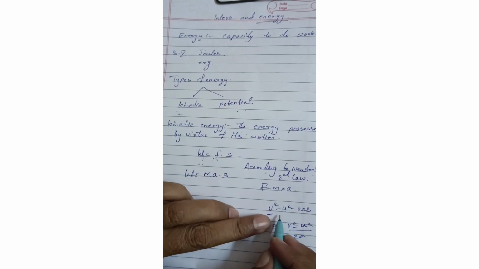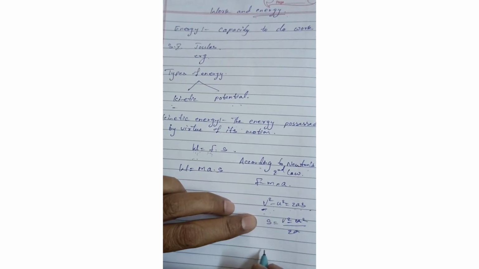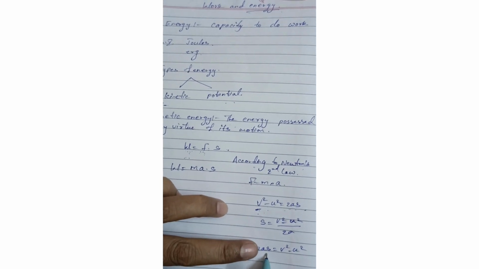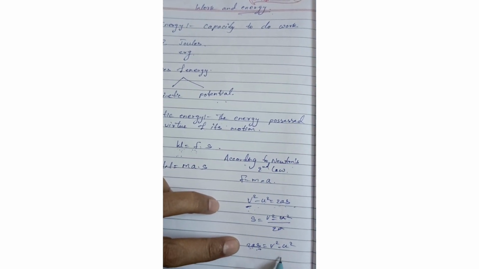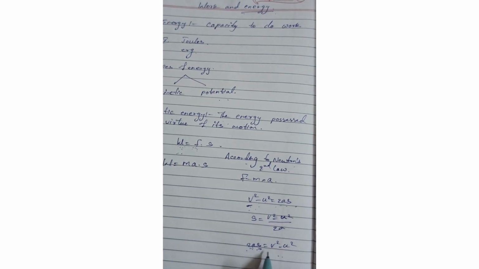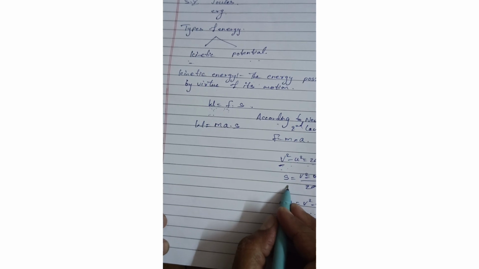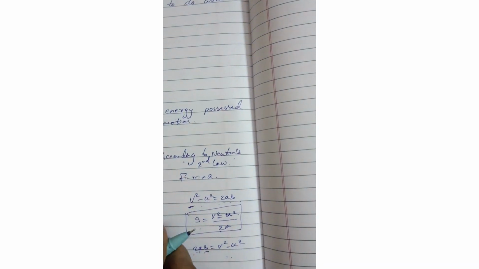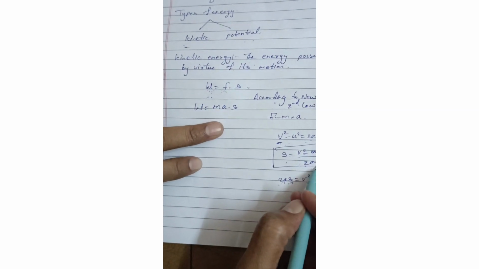See how to change. Write 2as first, then v square minus u square: 2as is equal to v square minus u square. What we want is s, so take this 2a to the other side. It is in multiplication, so it will come in division. So s is equal to v square minus u square by 2a. Let us write that here.